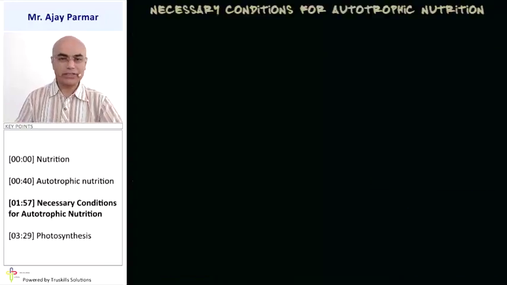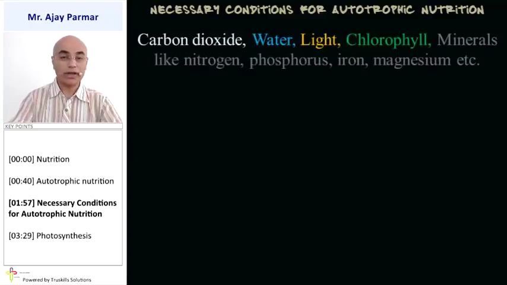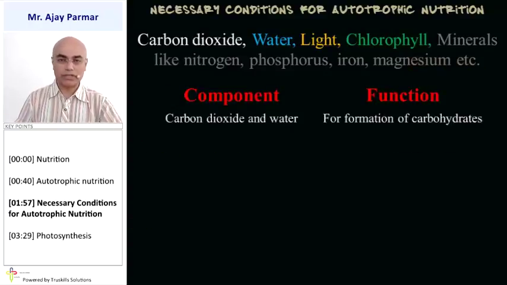What are the necessary conditions for autotrophic nutrition? Obviously, carbon dioxide, water, light, chlorophyll, minerals like nitrogen and phosphorus, iron, magnesium, all these things are a must for the process of autotrophic nutrition. Some of the components and their functions, that is what we shall discuss. For example, carbon dioxide and water. Obviously for the formation of the carbohydrates C6H12O6, you require carbon dioxide, CO2, and water, that is H2O.